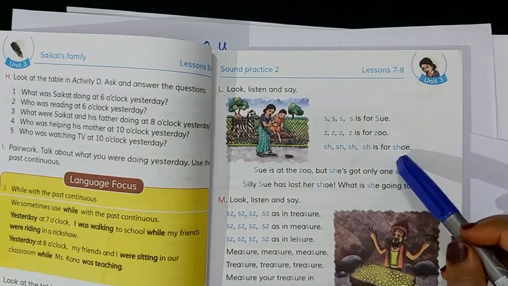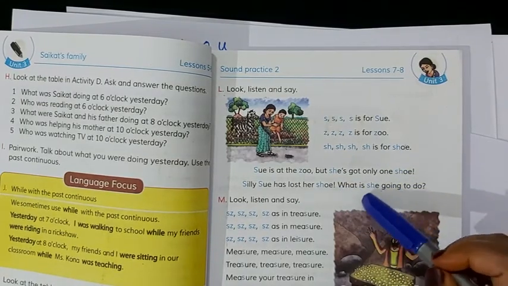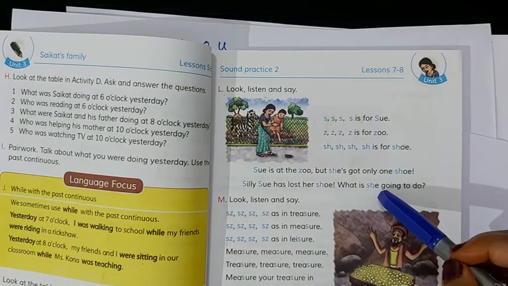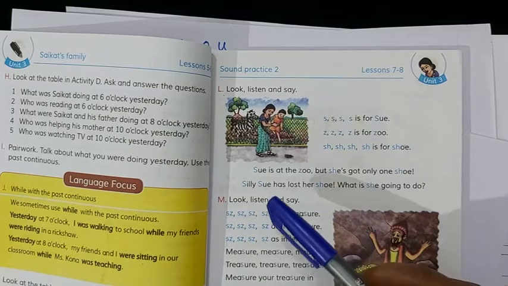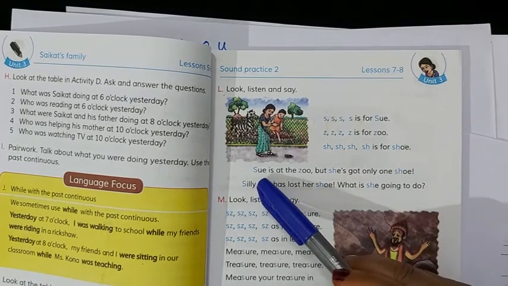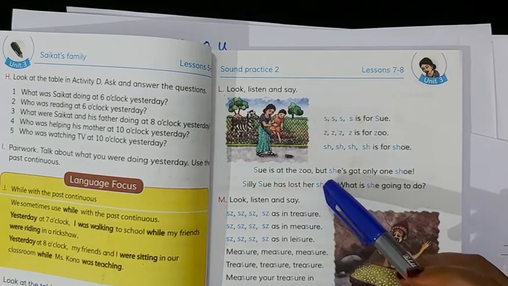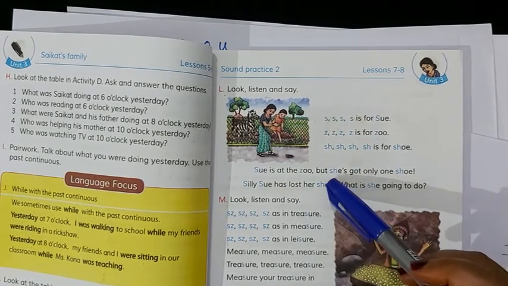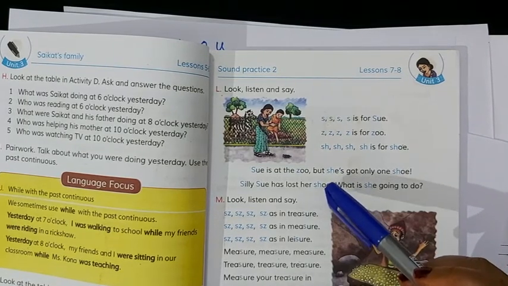So when you see S and H together in any word, you make the sound sha. So let's read these two sentences again. Sui is at the zoo, and here S is a sound like sha.